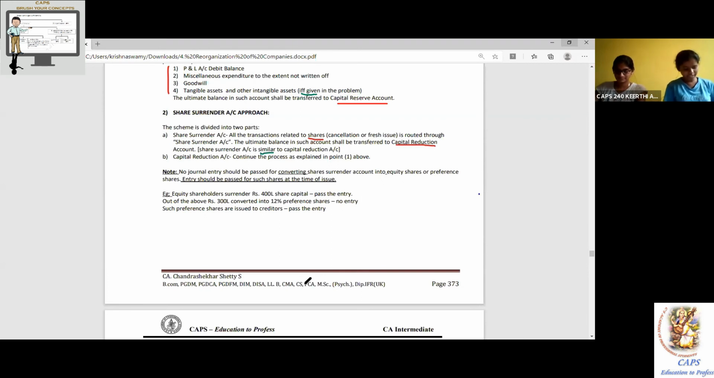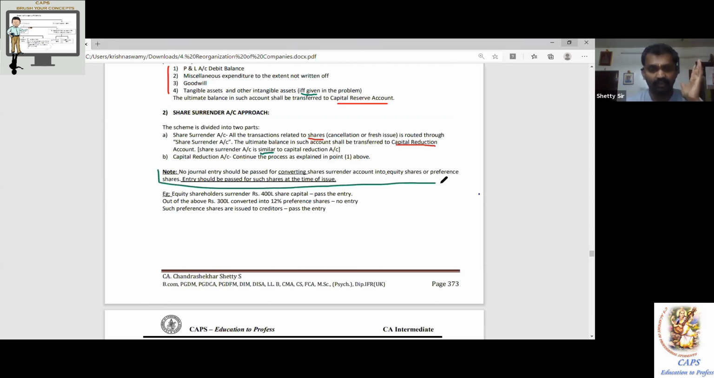Note, no journal entry should be passed for converting share surrender account into equity share or preference share. Entry should be passed for such shares at the time of issue. Extremely important point. Make an important mark, red ink, green ink. Make a box, because you will be passing one extra entry, when it is not required. It is not required. Yeah, continue.